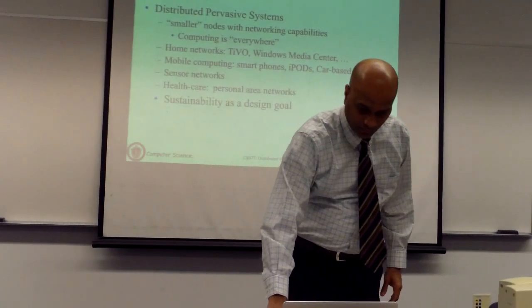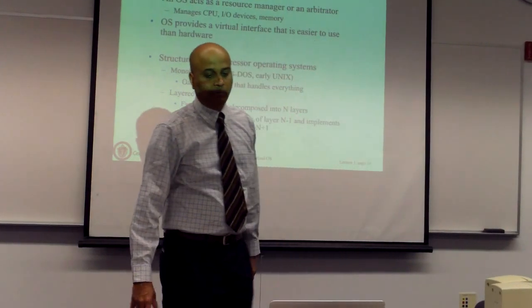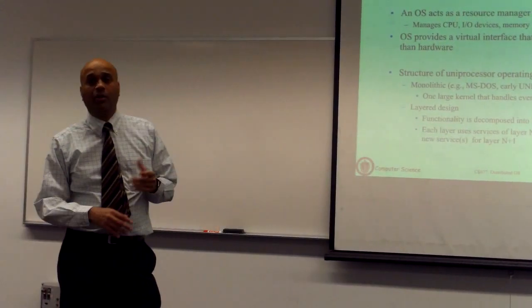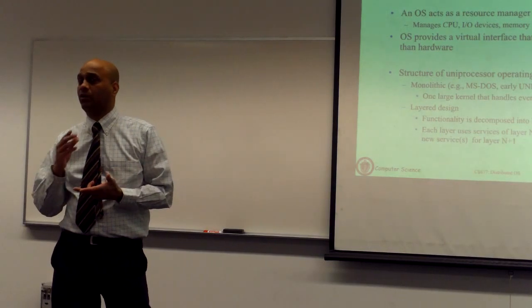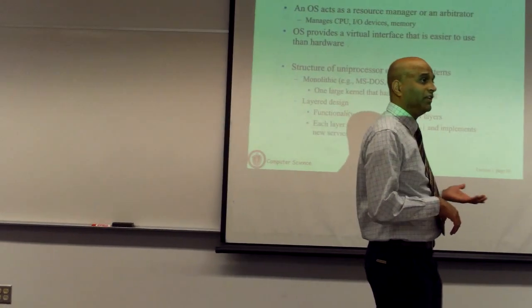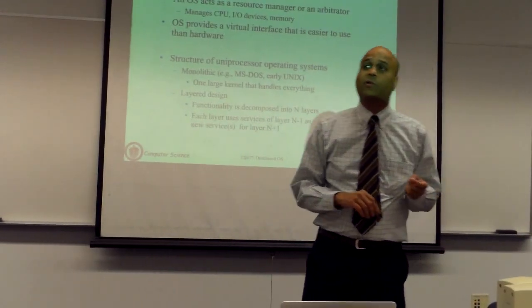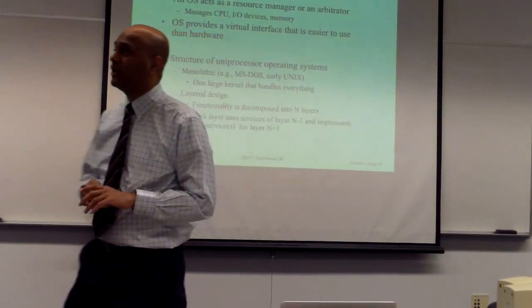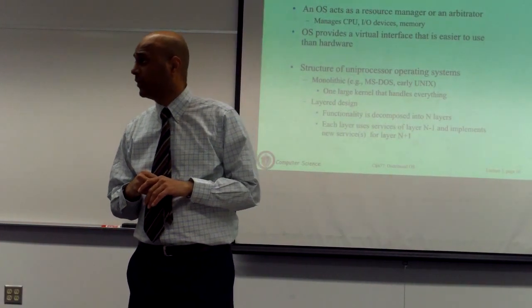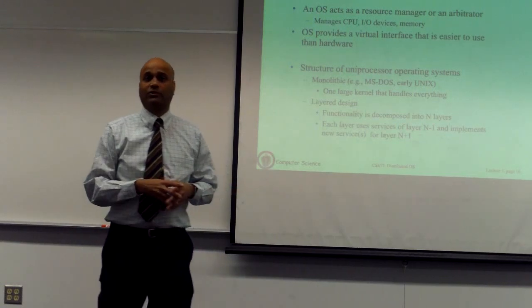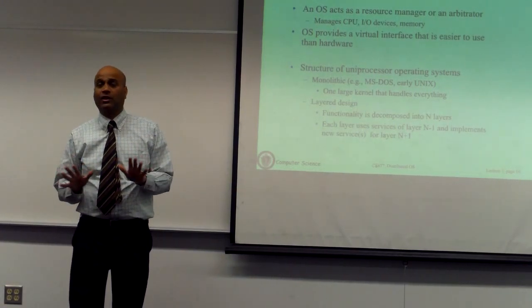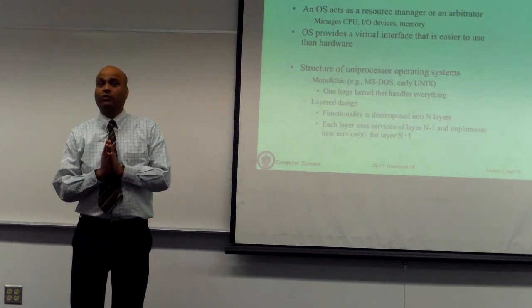Okay. So let me now talk a little bit about the operating system, the software side of things, because I talked about what is a distributed system. I talked a little bit about how they evolved over maybe the past 40, 50 years. Now let me talk a little bit about the operating systems that run on these machines, how they have also evolved over time. Okay? So we are going to start with uniprocessor operating systems. This is what a traditional undergrad class in operating system should have covered already.